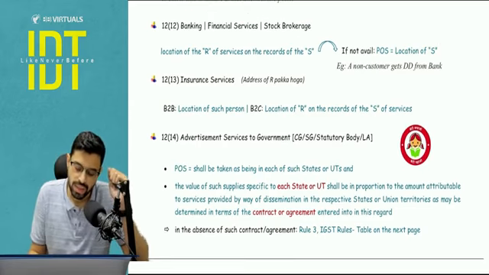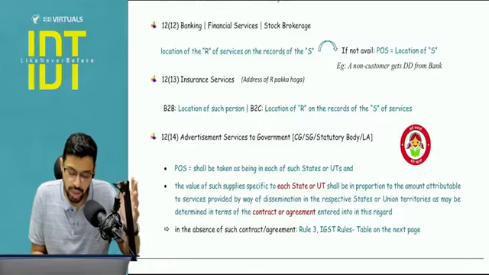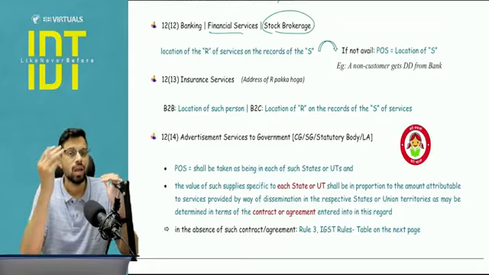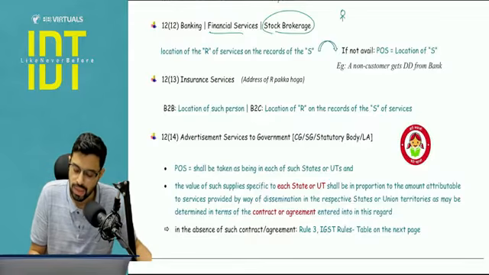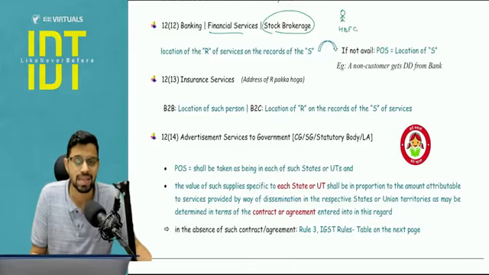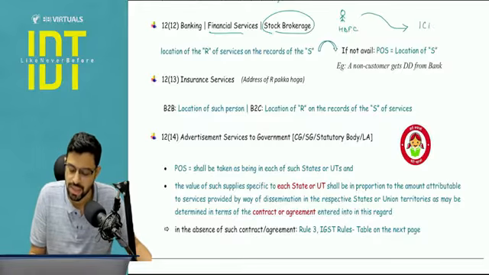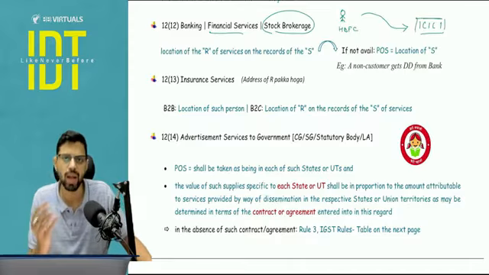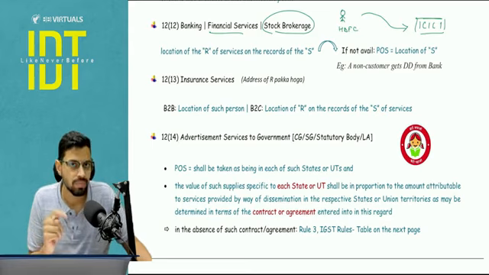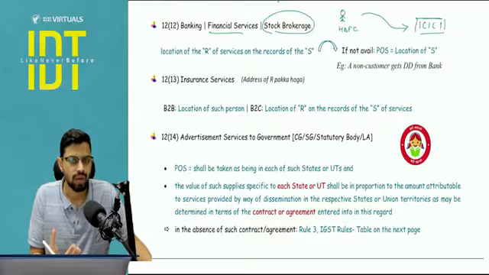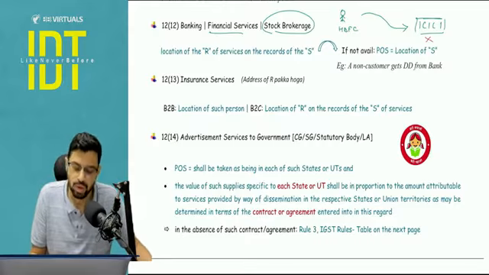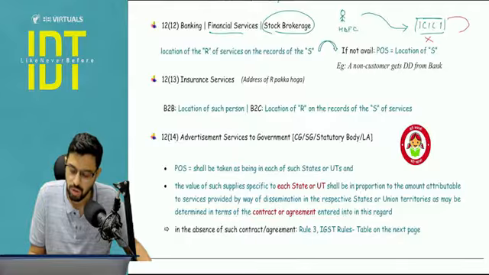Now you might be wondering, what is the example in banking sector or a financial sector, stock brokerage, how come it is possible that the location of recipient is not available in the records of supplier? Yes, it is possible. For example, I'm a customer of HDFC Bank, and let's say I want to get one demand draft made on an urgent basis, and near my home there is no HDFC branch, instead there is an ICICI branch. So I just went to ICICI, paid its fees, whatever the commission and fees required, and I got my demand draft made. Now does ICICI have my record, my address on its record? Answer is no, because the KYC and everything I would have done while opening my account in HDFC, but I'm not a customer of ICICI. So here the answer of place of supply will be location of supplier itself.